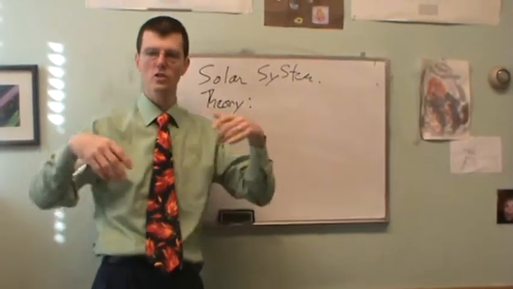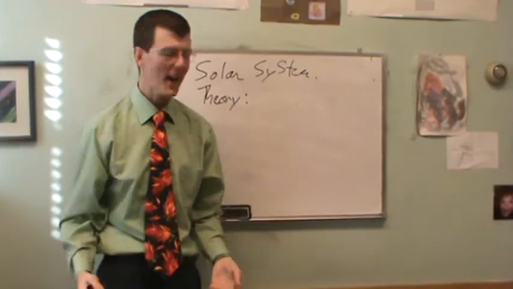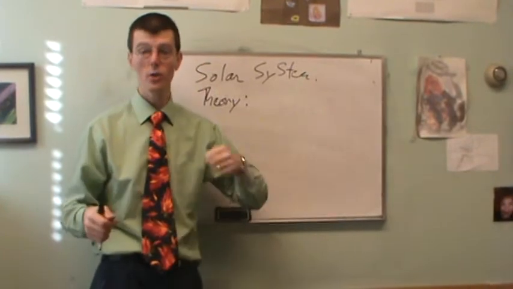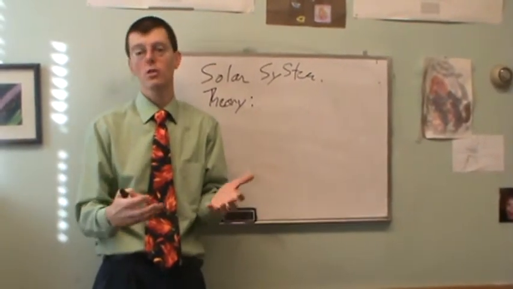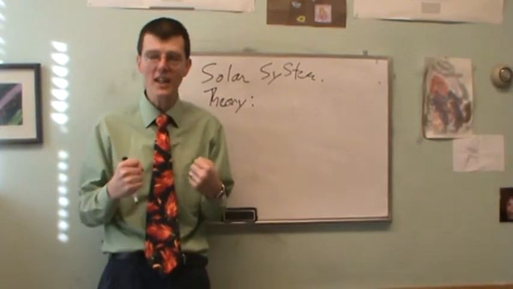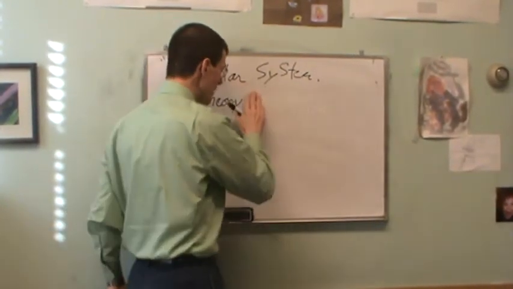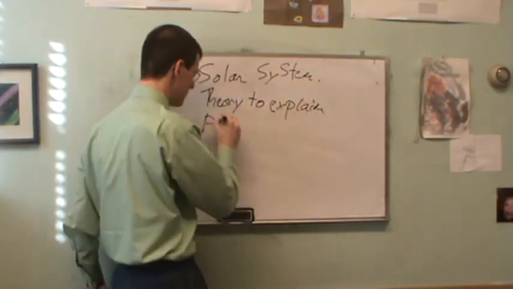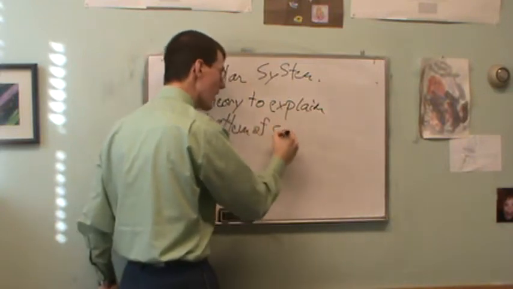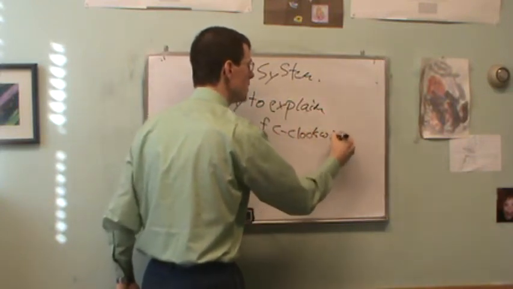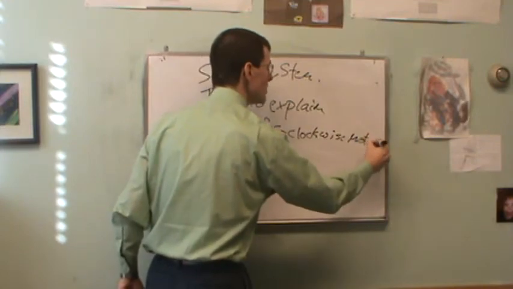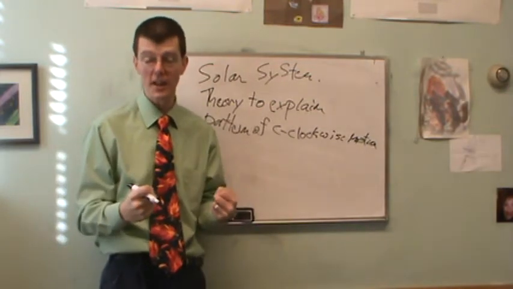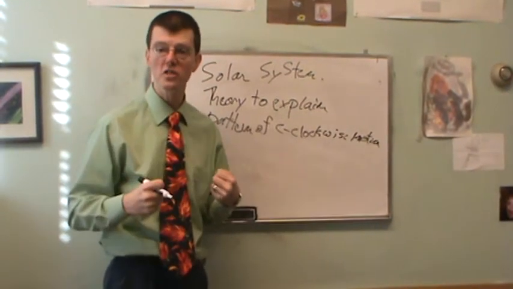The orbits are very close to circles. They're all going the same direction. Why is that? And so we need a theory to explain that. Well, they're doing it today because they did it yesterday and the day before that and 100 years ago and 1,000 years ago and a billion years ago. If you were to look at the solar system, you would see the same pattern of motion. So this must be telling us something about how things got started. So a theory to explain a pattern of counterclockwise motion quickly takes us back to the idea that this must have to do with the formation of our solar system. This must be telling us something about where our solar system came from.